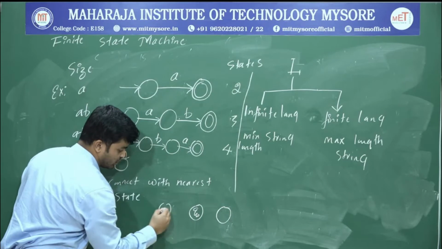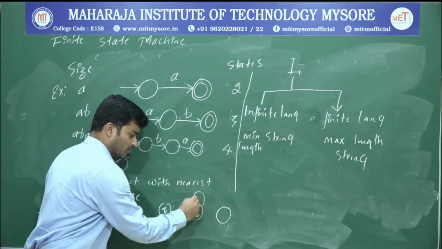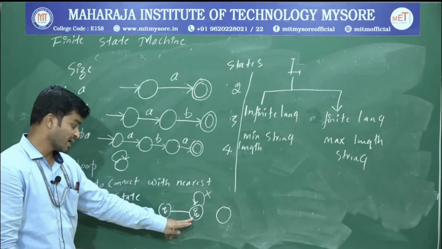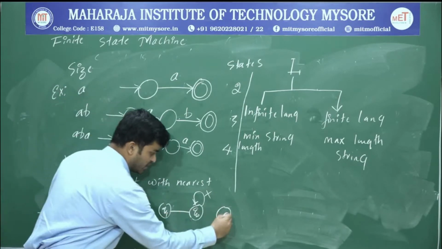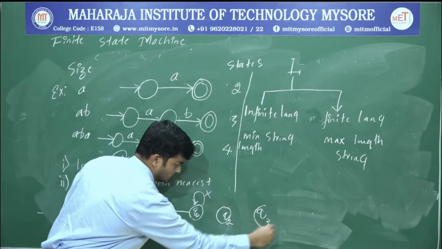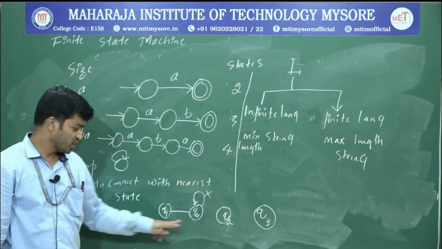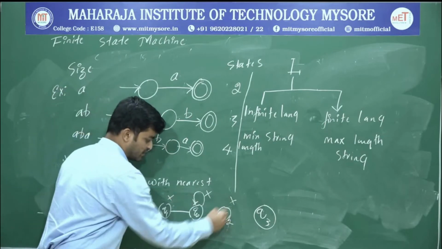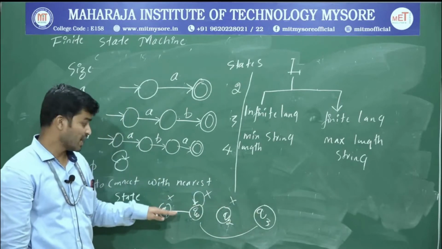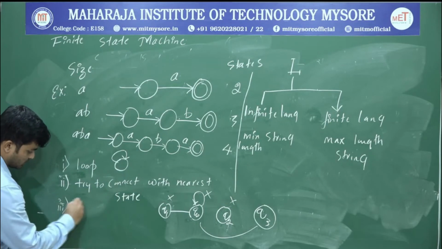So assume this one is Q0. So always give first preference for a loop. If a loop is not possible, then try to connect with the nearest state. The nearest states for Q0 are Q1 and Q2. If Q1 and Q2 are also not possible, in that case try to connect with Q3. If all the states are not possible, in that case go with the dead state. Final option is the dead state.